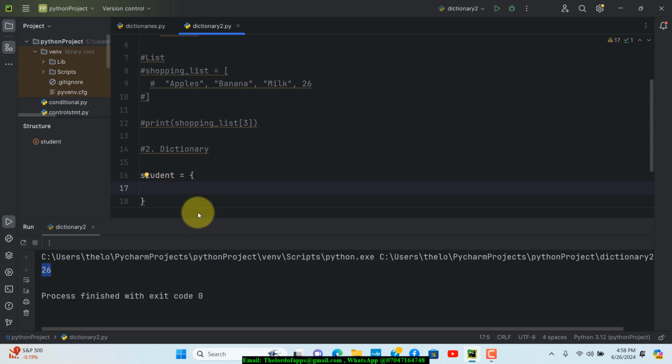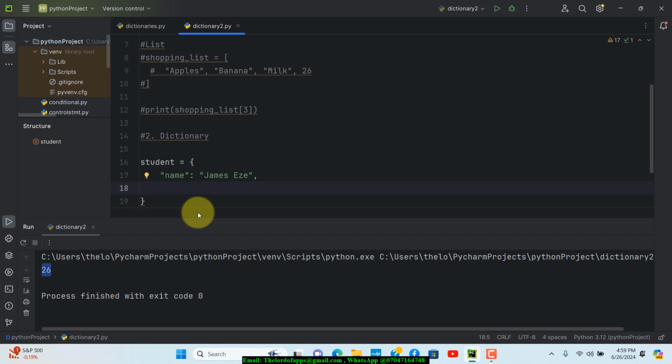Okay, so for instance, let's say I want to bring in the name of a student. So I want to just say name, and then this is how it's actually structured. I'm going to add a colon right there, and I can go ahead and name that student. Let's say that this person is actually called James. Let's say James Eze, like that. And we can introduce a comma down here.